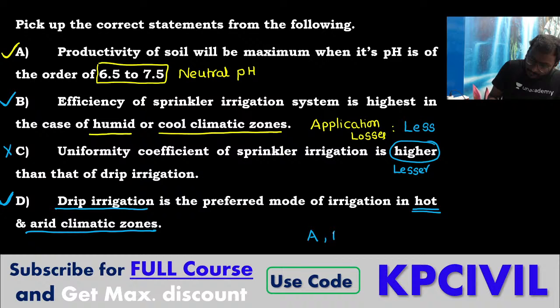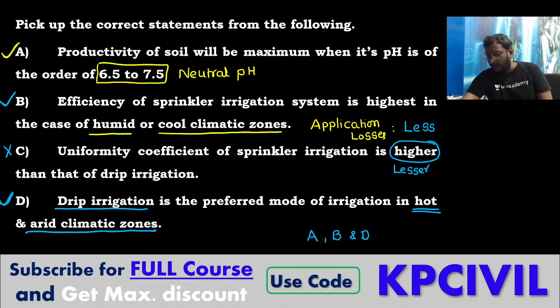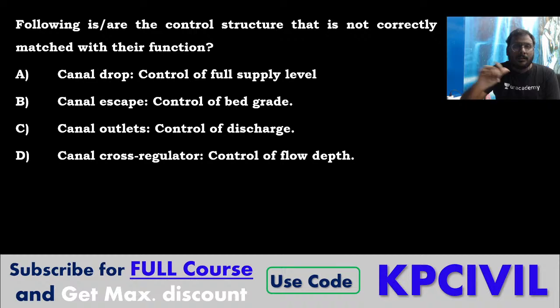So A, B and D. Shall we take it now? A, B and D, it is true. Okay. We'll move on now. Clear for everyone? Anything to ask? A, B, D is true. Clear for everyone? Anything to ask? We'll move on now.